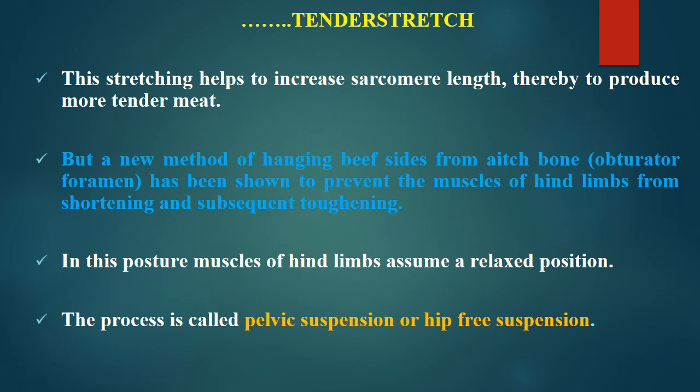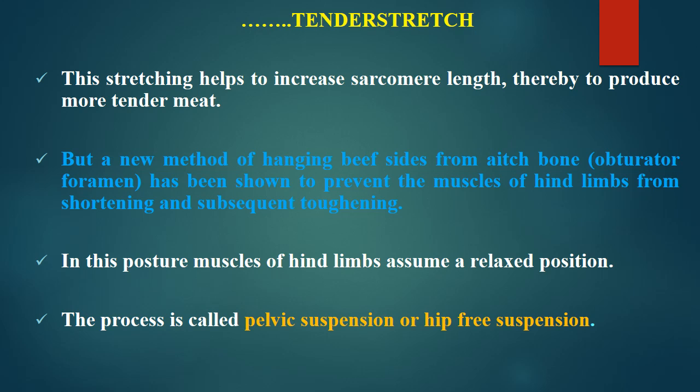gives better tenderness. But there is a new hanging technique in the modern meat industry where the beef sides are hanged from the H bone instead of the Achilles tendon. A modern practice is to hang from the H bone or through the obturator foramina, and this has been shown to prevent the muscles of the hind limbs from shortening and subsequent toughening.